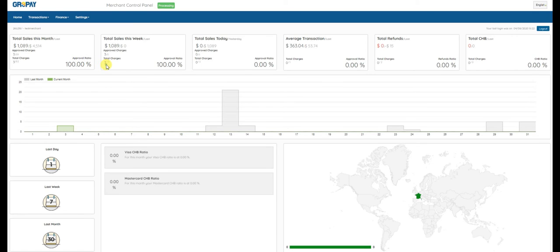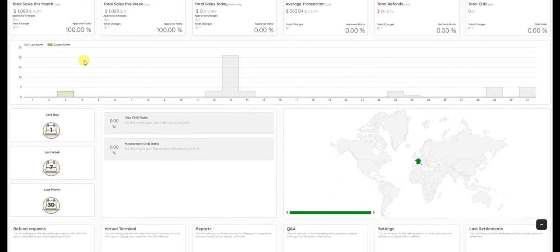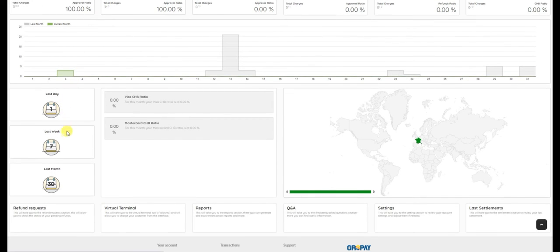Highlighted are approval ratios. Rough idea, for gaming industry should be above 60%, Forex above 40%, any e-commerce above 80%, and travel above 70%. On the left-hand side are shortcuts to certain transactional reports.